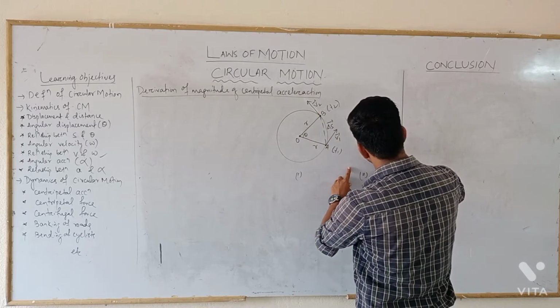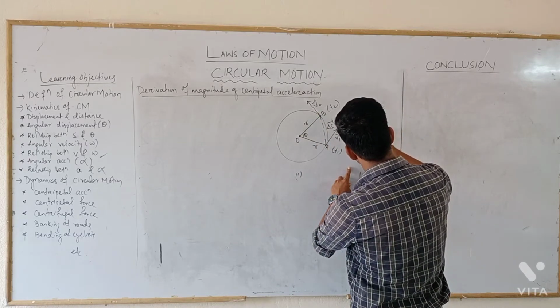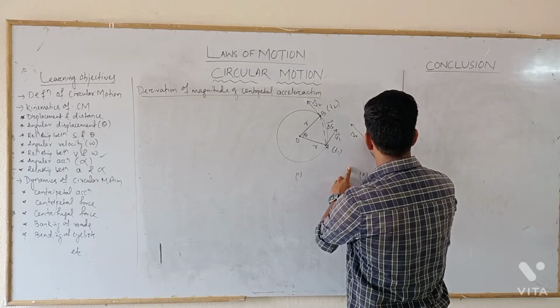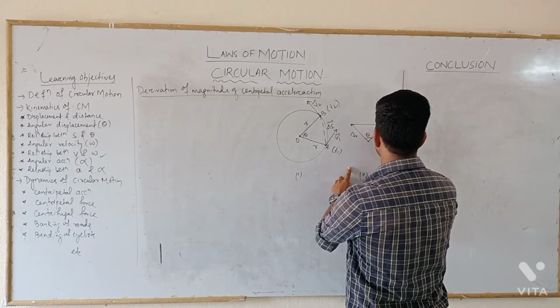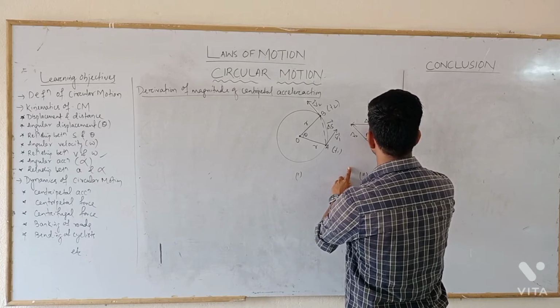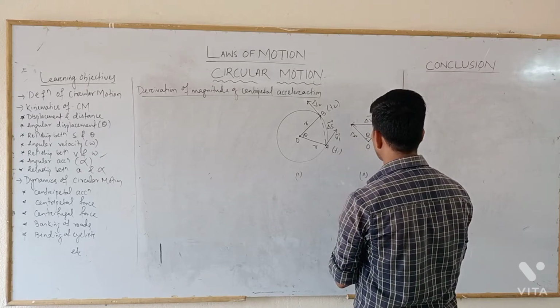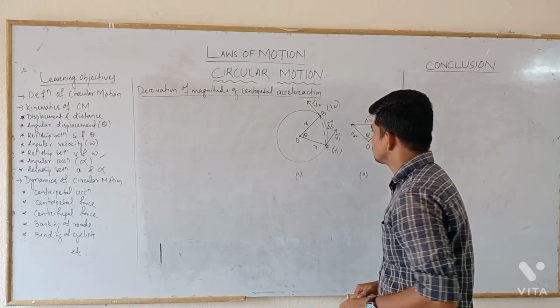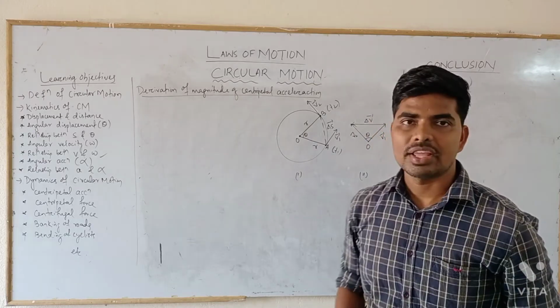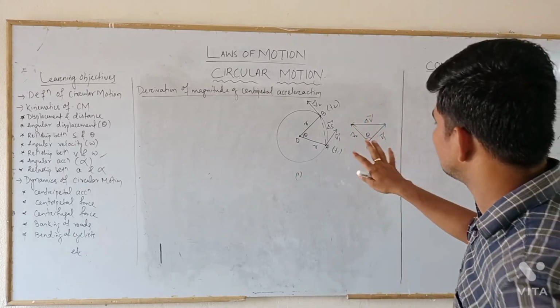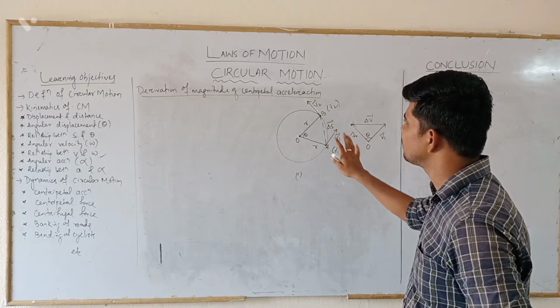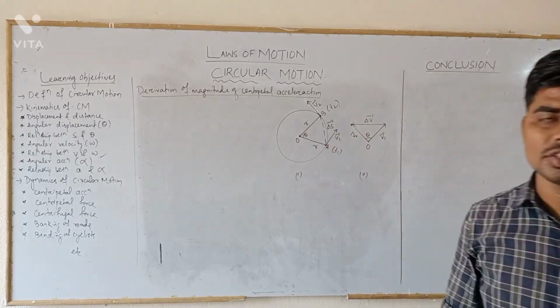Let's start from its tail, v2. This will be the angle theta, and this one will be the change in velocity delta v. This is O. Okay, clear? So these are the two diagrams which will help in deriving the magnitude of centripetal acceleration.